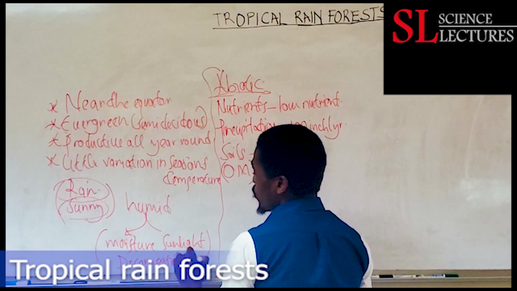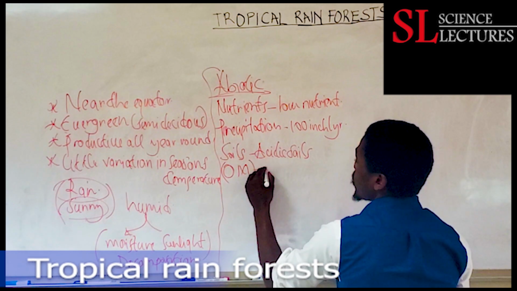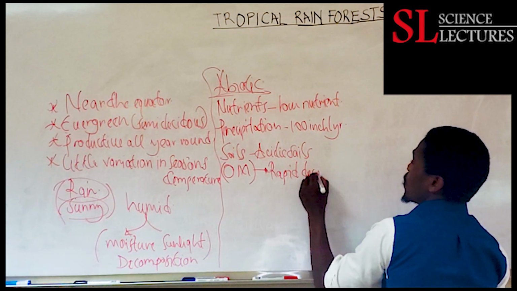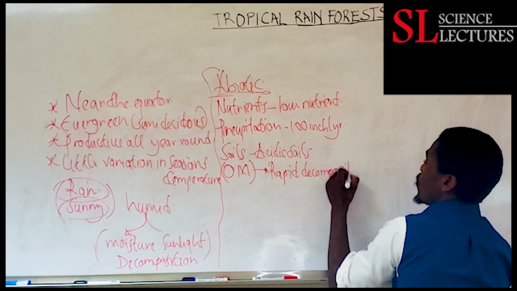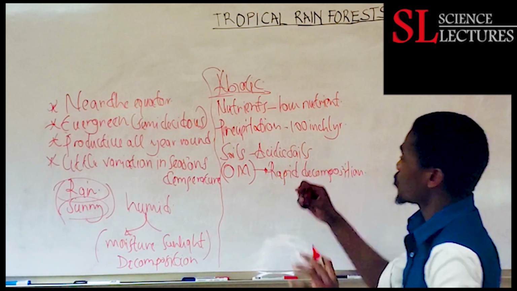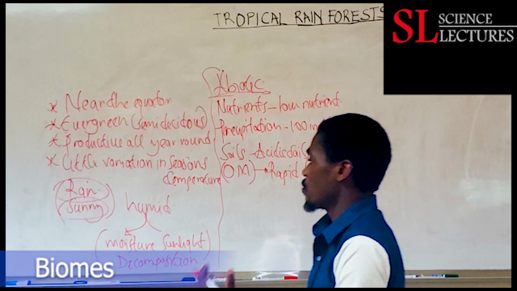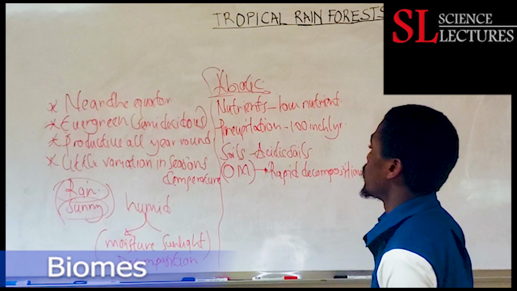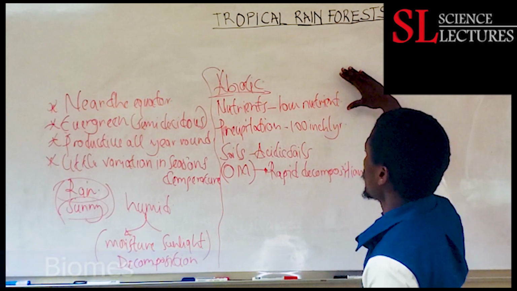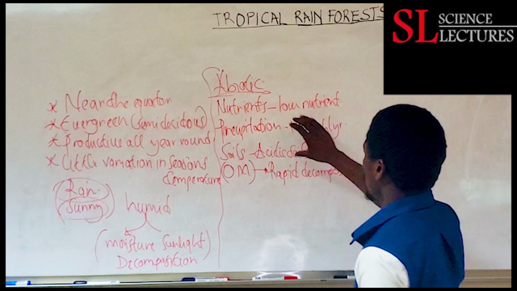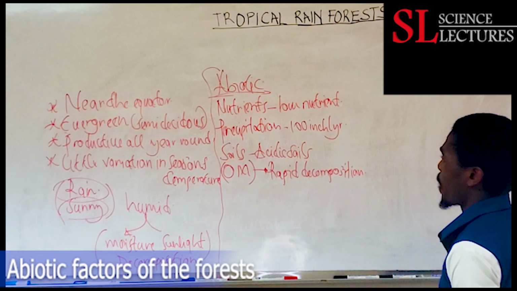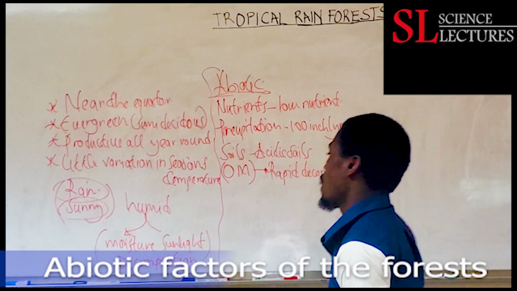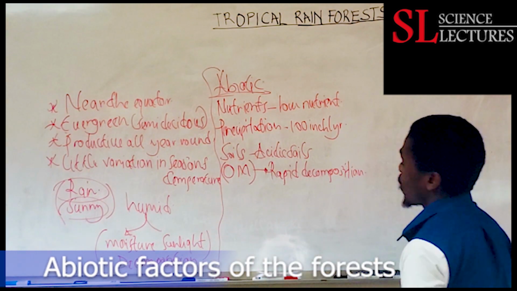So in this biome, because of the humid conditions, we have high quantities of organic matter because of the rapid decomposition of this organic matter. So in this biome, we have rapid decomposition of organic matter because the conditions are good for breaking down the organic matter. Both warm and moist conditions aid in the process of organic matter breakdown. So we are saying low in nutrients, precipitation is high, 100 inch per year, then soils are acidic, then rapid decomposition within the biome because we have warm and moist conditions coupled together.